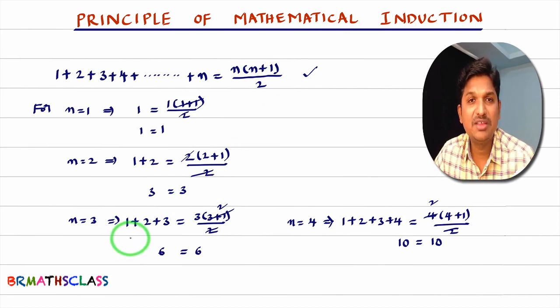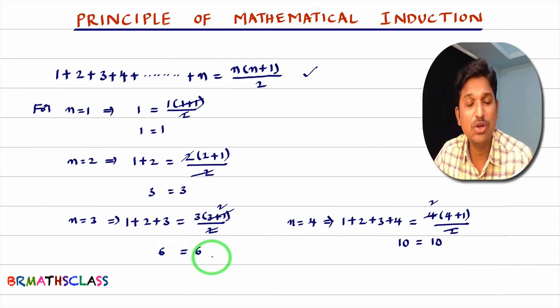n equal to 3 means the sum of the first 3 terms. You can observe here, I wrote 1 plus 2 plus 3 on the left hand side, and in the right hand side, in place of n, I wrote 3. Then you see what I got? I got 6 equal to 6. Similarly, I consider n equal to 4. That means the sum of the first 4 terms. In the RHS also, I put n equal to 4. What did I get? I got 10 equal to 10.